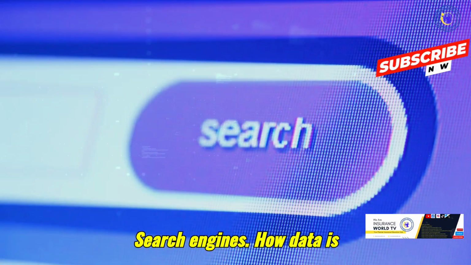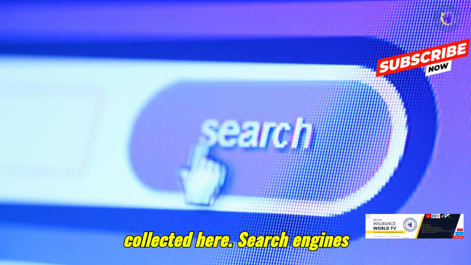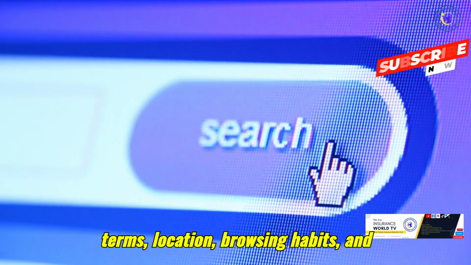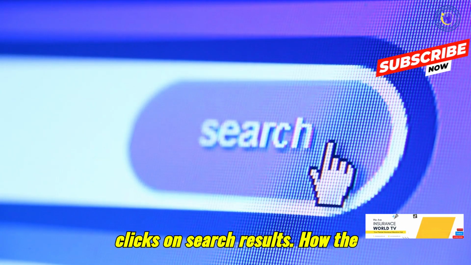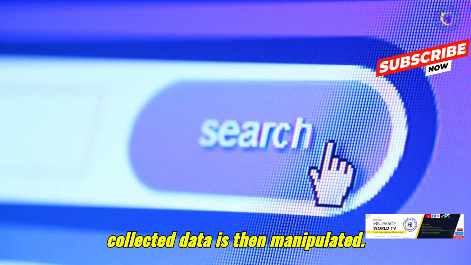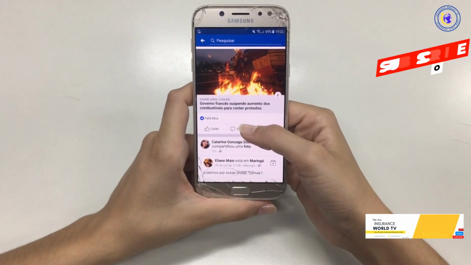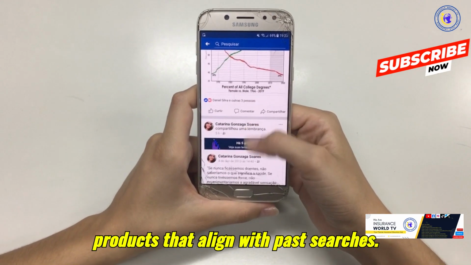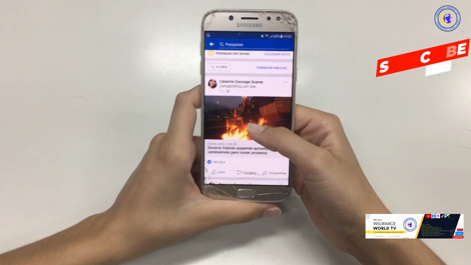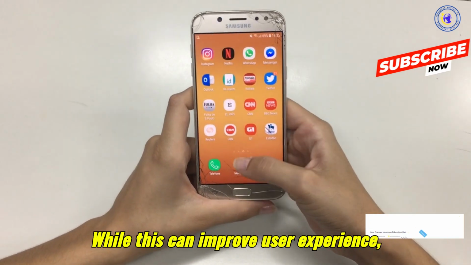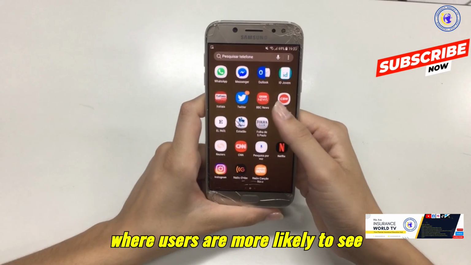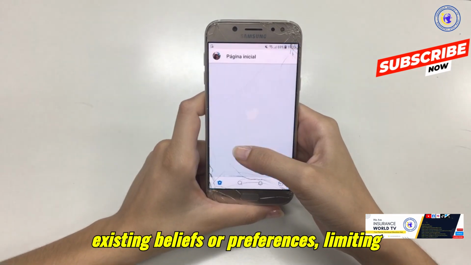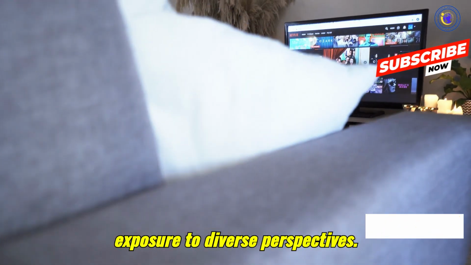3. Search engines. How data is collected here. Search engines like Google collect data on search terms, location, browsing habits, and clicks on search results. How the collected data is then manipulated. The data is used to personalize search results, often showing information or products that align with past searches. While this can improve user experience, it also creates an echo chamber effect where users are more likely to see information that reinforces their existing beliefs or preferences, limiting exposure to diverse perspectives.